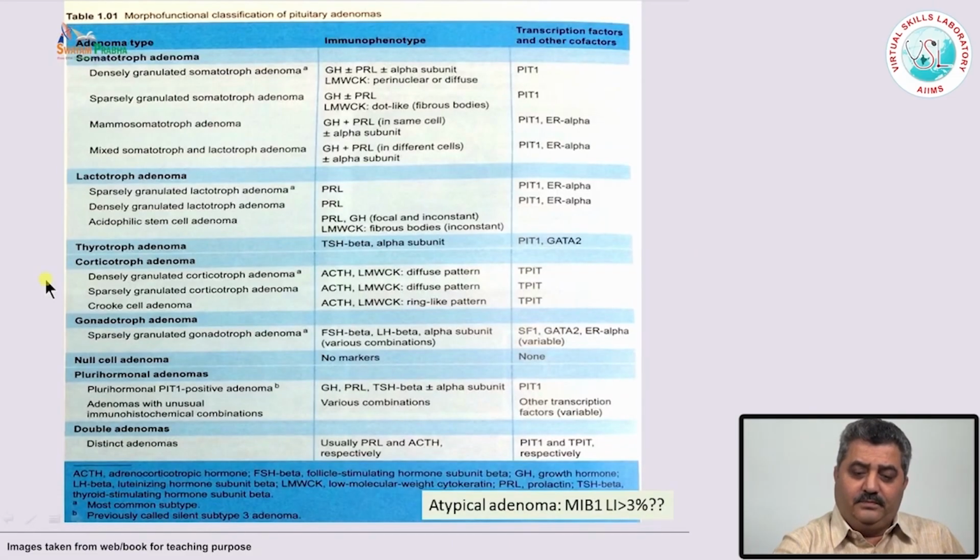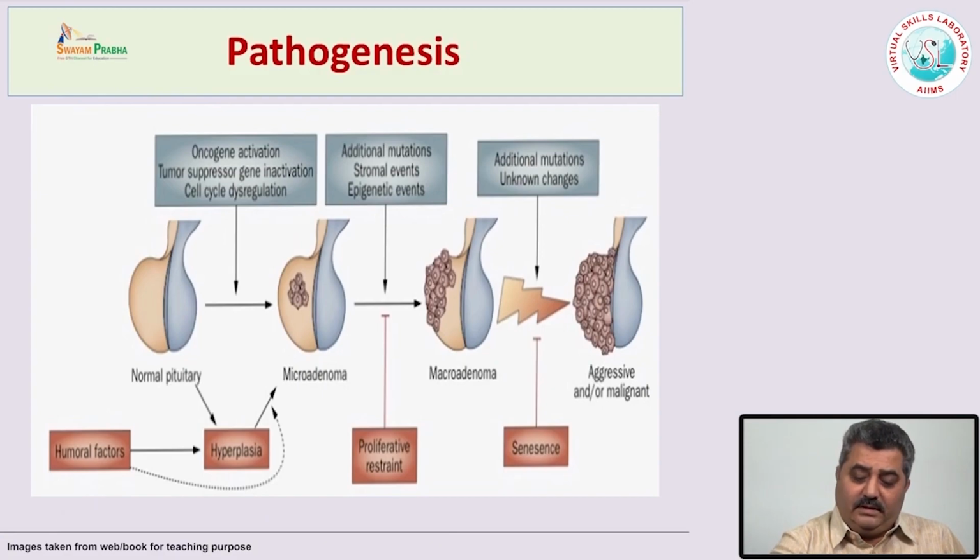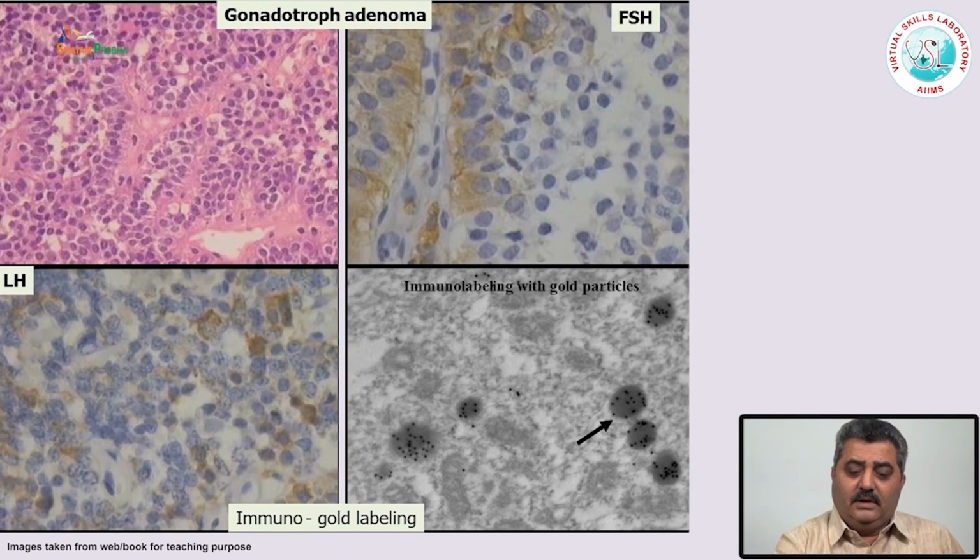So, we do not know whether it is actually secreting FSH or LH, or whether it is a cross reactivity of one hormone with the others, which can happen during the staining in immunohistochemistry. In these instances, one can use immunogold labeling. These are gold particles which are tagged with one of these hormones, and different sizes of gold particle can be used. This is a very specific technique.